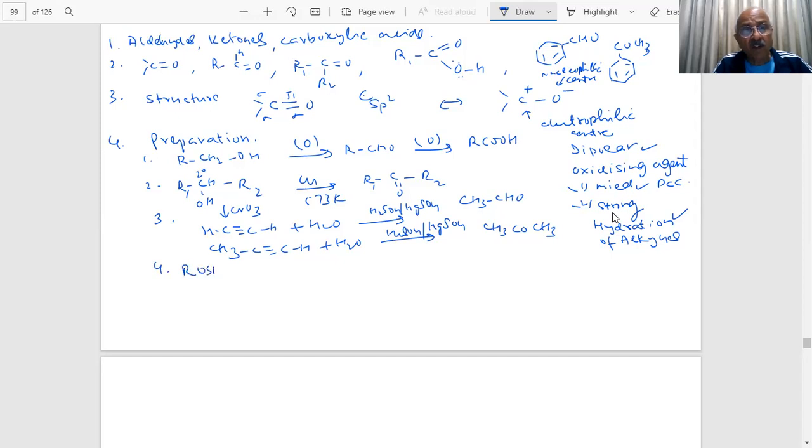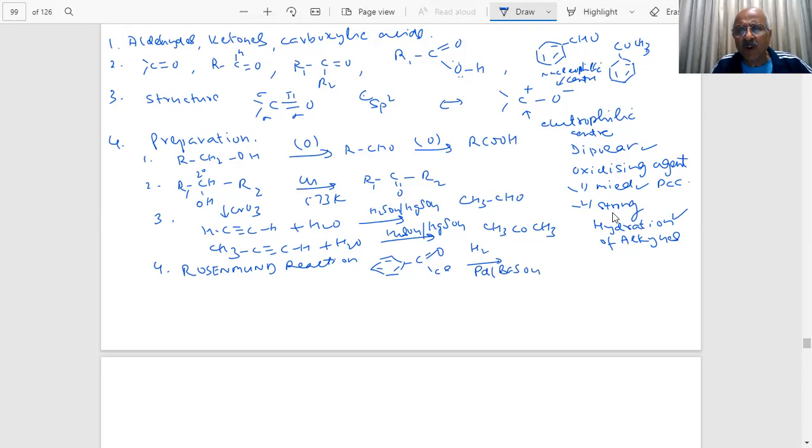Can you tell me what is the Rosenmund reaction, student? Very, very vital reaction, asked 10 times in the paper, student. Rosenmund reaction is used for what purpose? Rosenmund reaction is usually used to produce aldehyde. It is a method of preparation. Benzoyl chloride with H2 and Pd/BaSO4. Very, very important reaction, student. Even directly they have asked so many times.